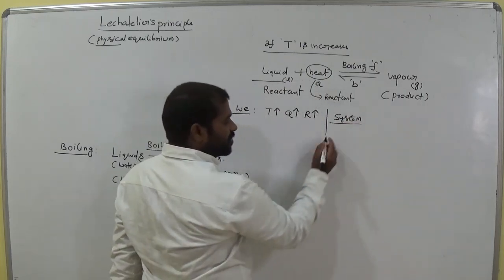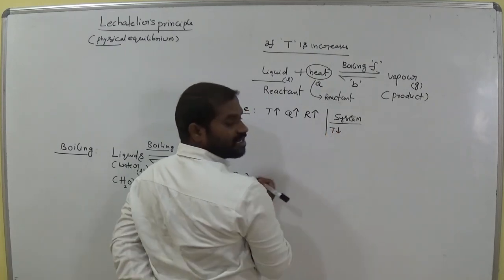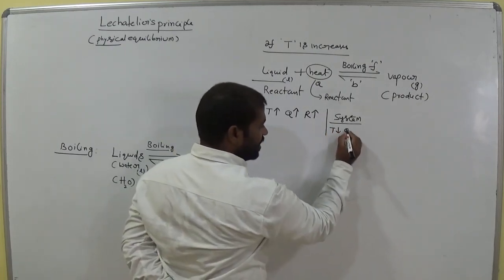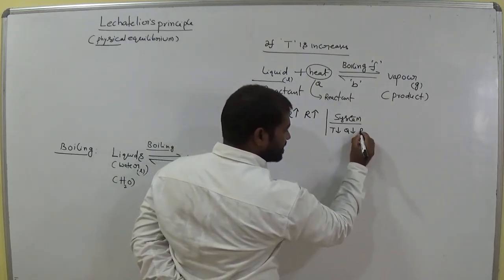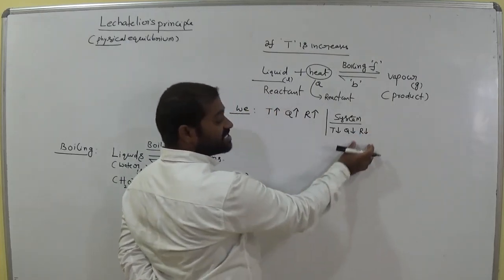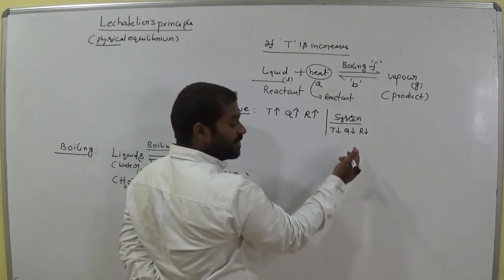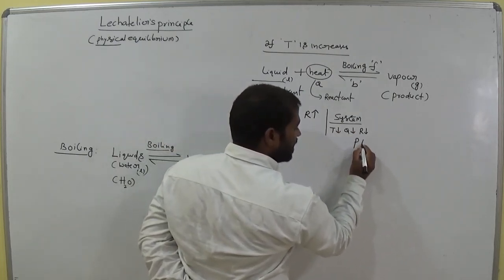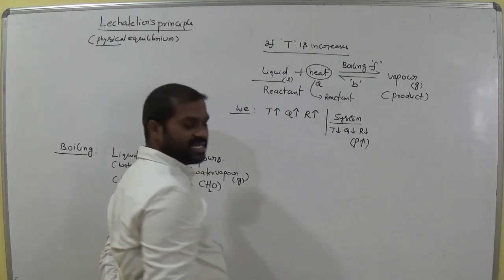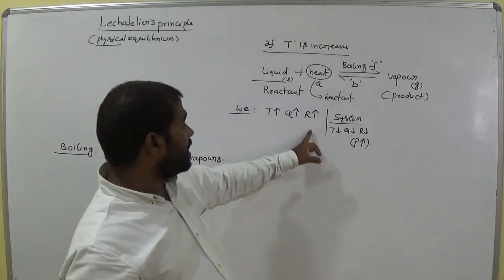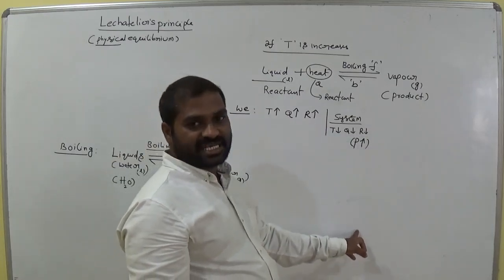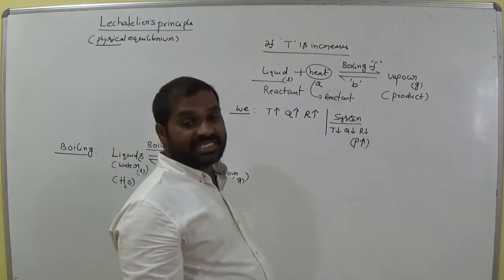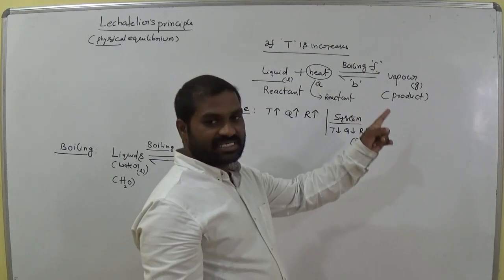Now the system tries to decrease the temperature, and also tries to decrease Q, and also tries to decrease the reactant's concentration. Am I right? Reactant's concentration decreases, what does it mean? That means the product concentration is high. Here we increase the reactant's concentration, and the system tries to decrease it. Decreasing the reactant's concentration means increasing the product concentration.